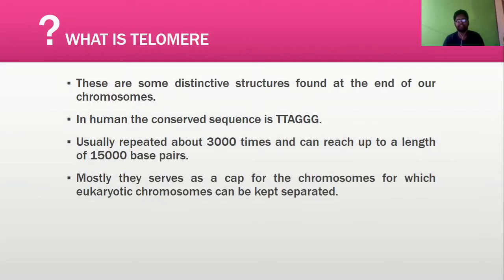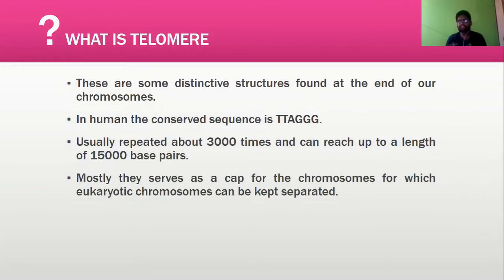In humans, the conserved sequence is TTAGGG, which is a repetitive region found in the telomeric region of human chromosomes. It is usually repeated about 3000 times and can reach up to a length of 15,000 base pairs.